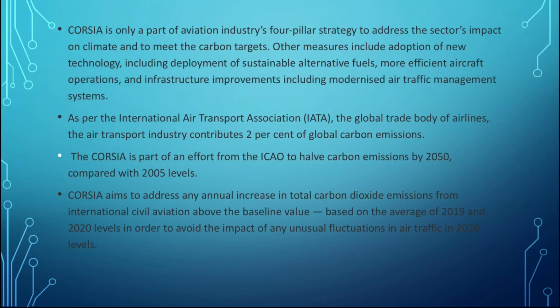When they buy carbon offset, the amount that is generated will be used for these other projects, like sustainable alternate fuels or technology and infrastructure improvement. So this will be done.